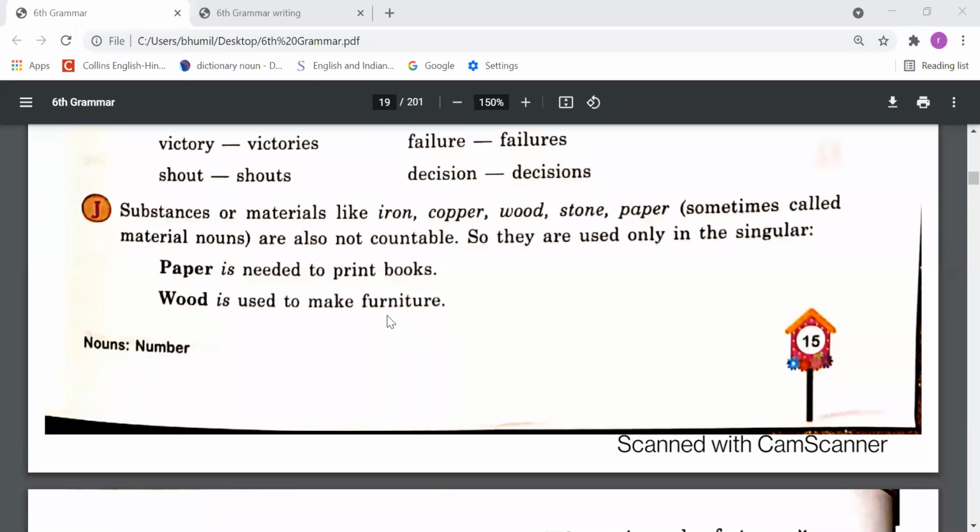So, dear student, in this point, we need to understand which are the material nouns, like iron, copper, silver, gold. These nouns are the names of materials. When we use them as a material, these nouns are uncountable, so there is no plural form of these nouns, right? Like paper is needed to print books, wood is used to make furniture. Paper and wood in these sentences have been used as a material.